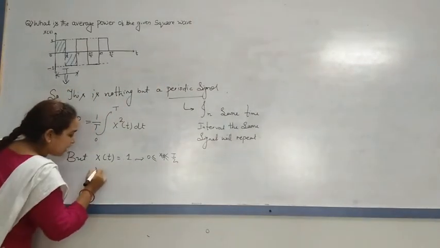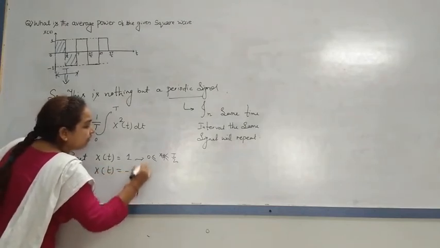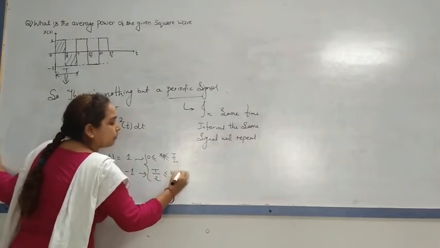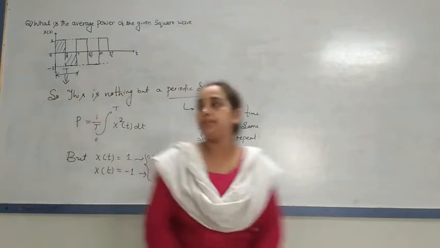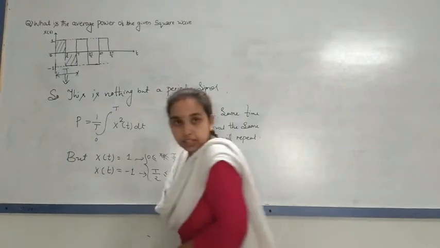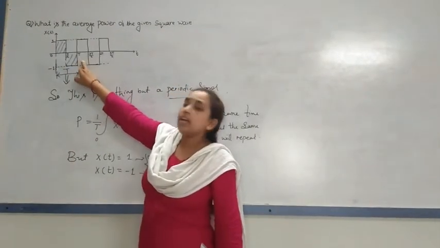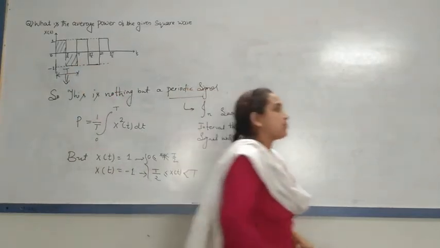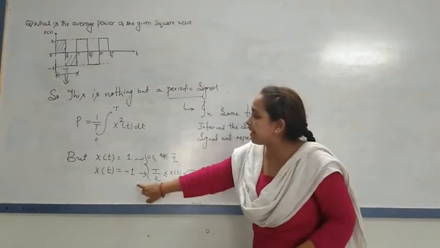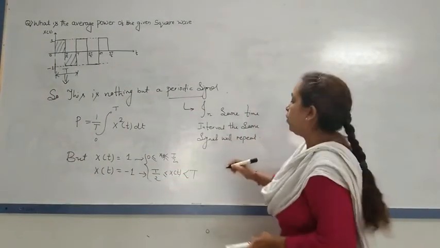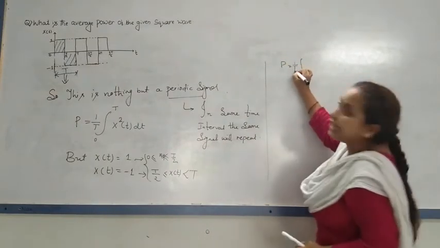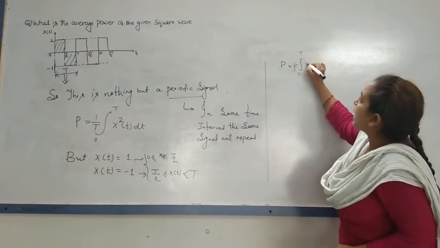Same thing, x of t is negative when t is greater than or equal to T upon 2 and up to T. Means from 0 to T upon 2 is the positive half cycle, and from T upon 2 to complete T is the negative half cycle. So the positive half cycle is considered as plus 1 and the negative half cycle is considered as minus 1.